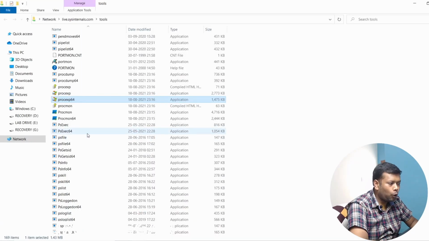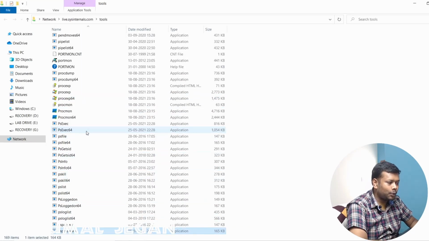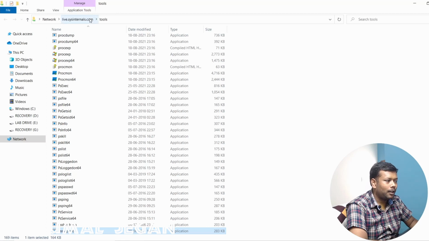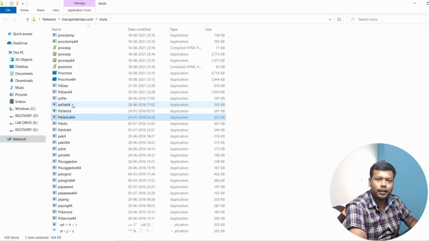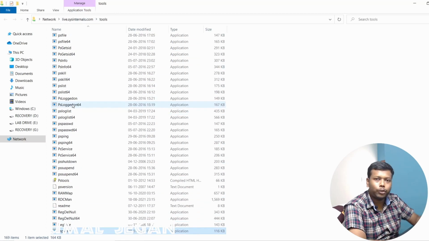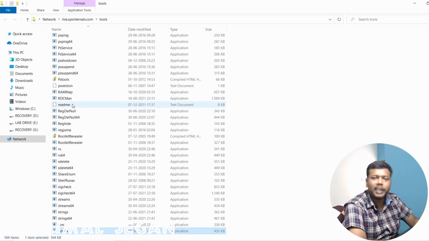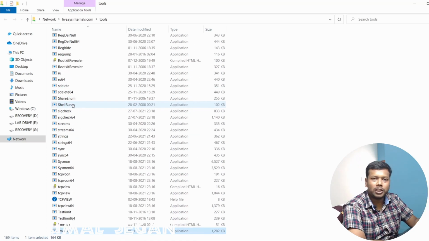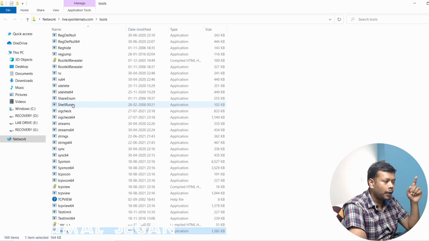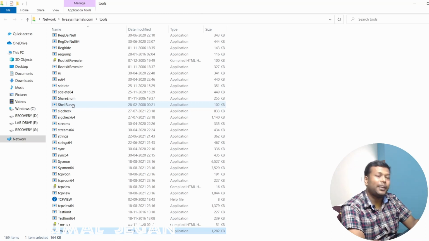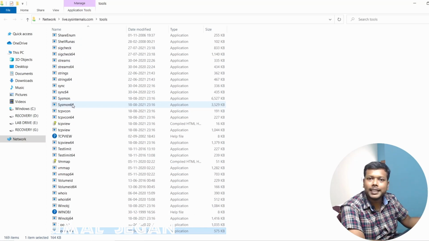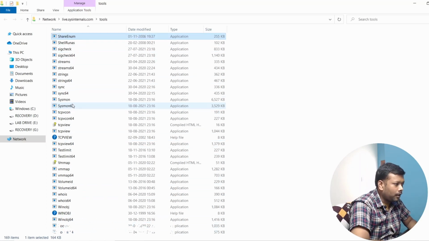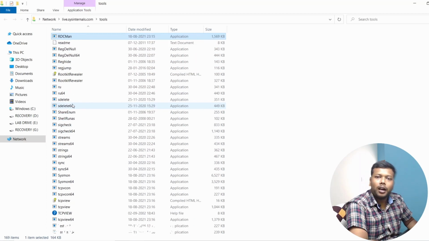So I hope you understand what is the use of this particular file share. It contains a lot of useful applications. As a penetration tester, ethical hacker, you must visit this link and use these applications. Try to explore each and every application which might be useful when you are doing a penetration test. I'll attach this link in the description.